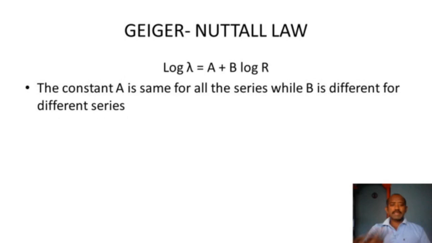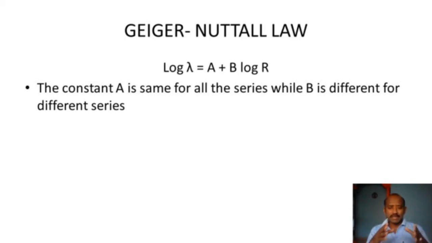Here we can see the expression. We are not deriving the Geiger-Nuttall law here, so we are not concentrating on what A and B are. Both are constants, but the constant value A is the same for all the series and the B value is different for different series.